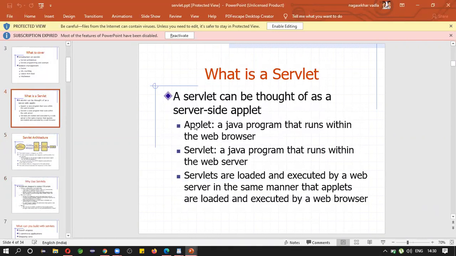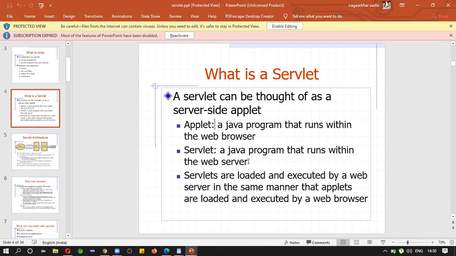Before server, there is a small technology called applet. An applet is a program that runs within the browser, whereas a servlet is a program which runs within the server, meaning the web server. A web server is nothing but a server which can accept client requests and respond with an appropriate message. That message can be an HTML page, a PDF document, an Excel sheet.